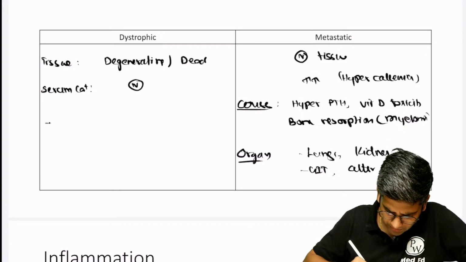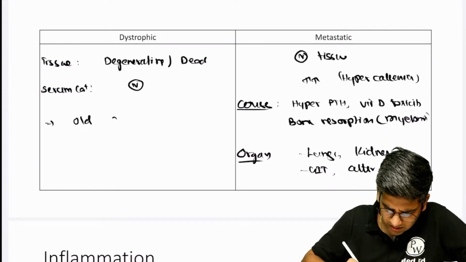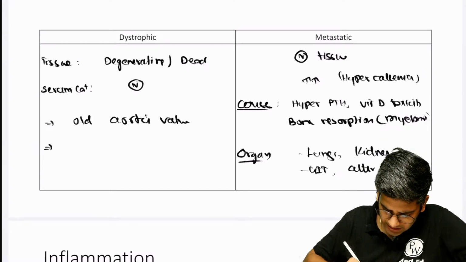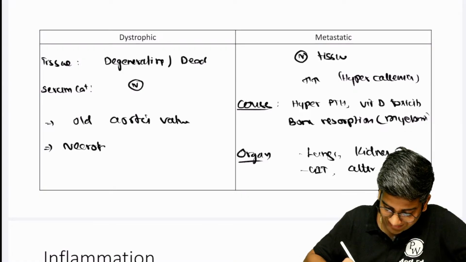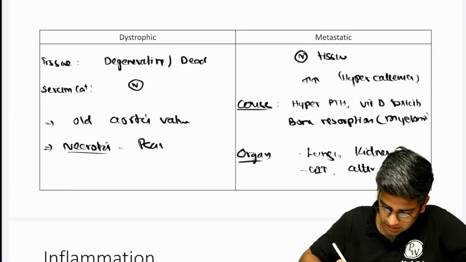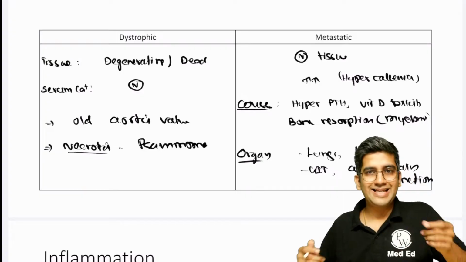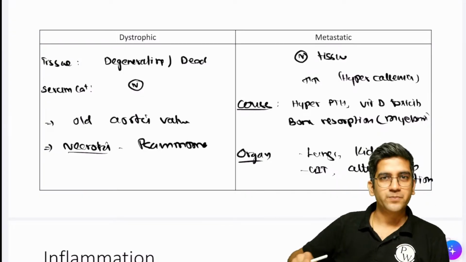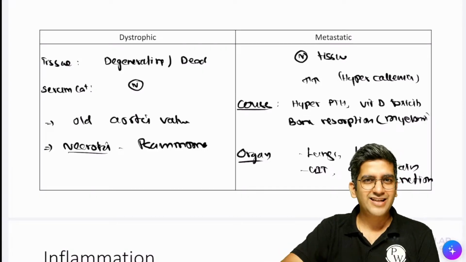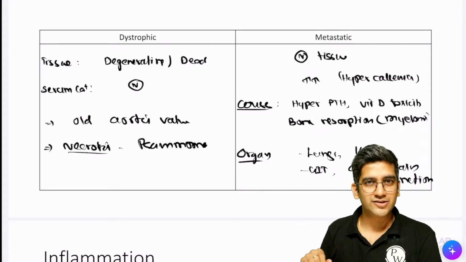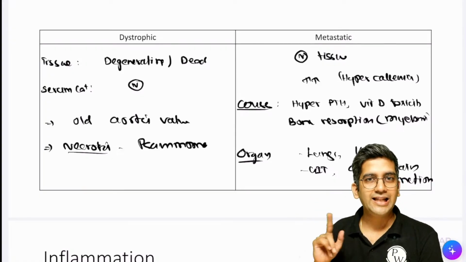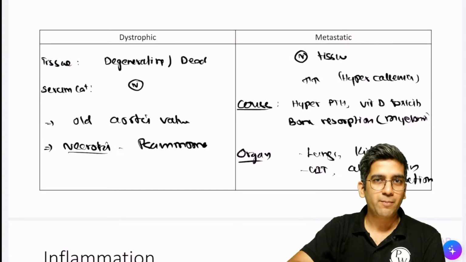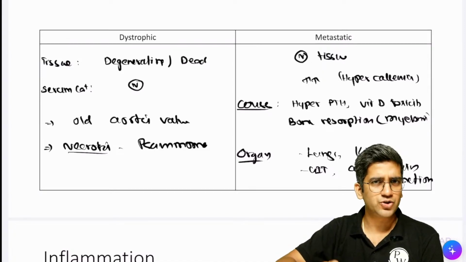That's all, right? So a very old aortic valve of an elderly person can have it, and it could have necrotic tissue. The classical example of necrotic tissue is psammoma bodies. Psammoma means sand-like deposits of calcium. You know where to write psammoma bodies, right? Which tumors will have psammoma bodies? If I made sense in the 1 year you have been with me, you know the answer. Anything with a papillary appearance, anything with whorled architecture will have psammoma bodies. Papillary tumors, serous tumors, meningioma, leiomyoma will have psammoma bodies. That's all we need to know about it.